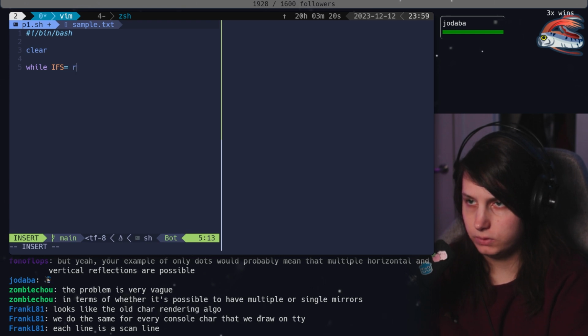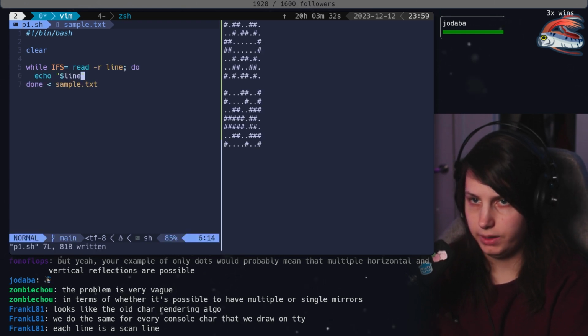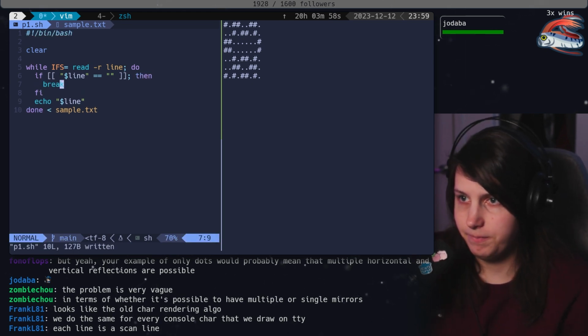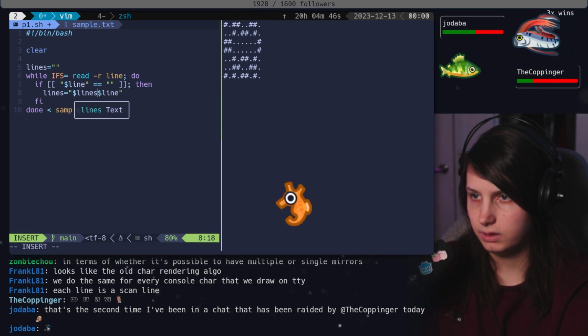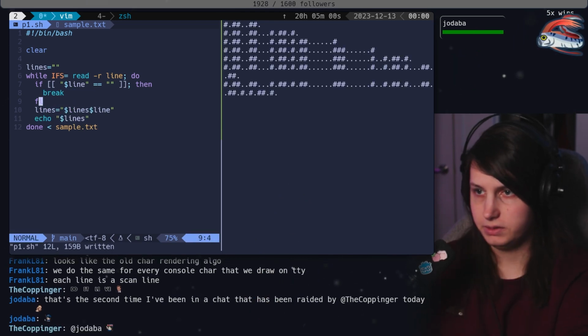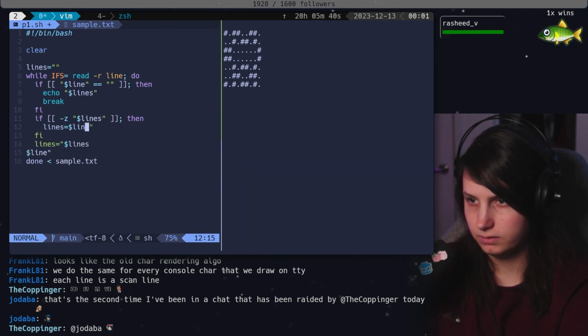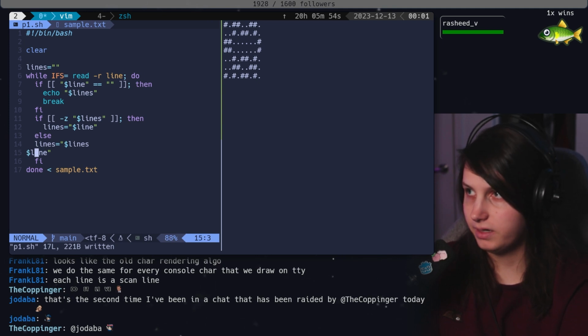While IFS equals, read a line. Okay. If line is a newline, then what do we do? Let's do one puzzle at a time. Lines equals lines plus line. We lost our newline. Why is that happening? Oh, because it's printing it out every time. This is so dumb. Jeez. Okay, we got there.